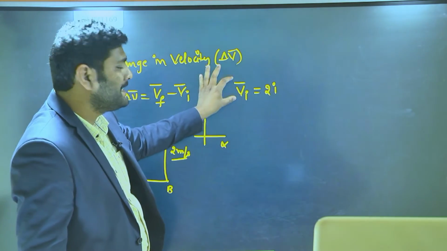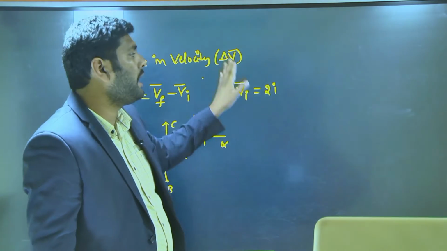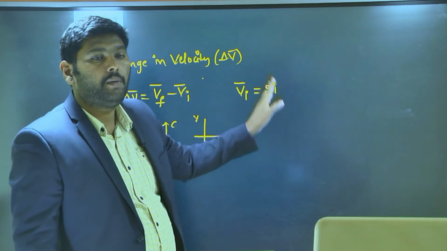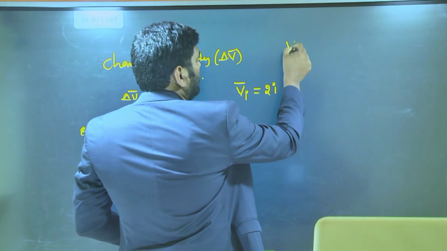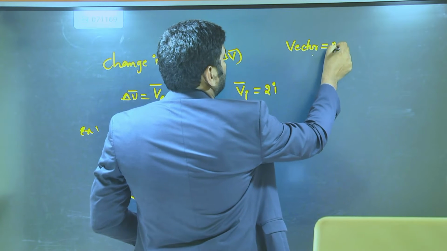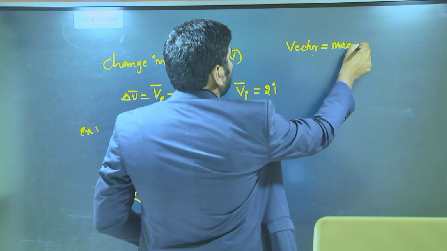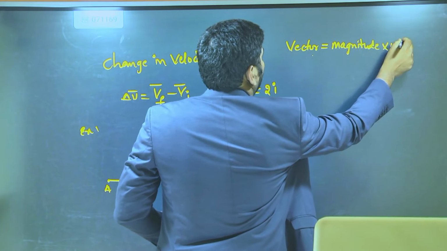Velocity is a vector form. A vector is always represented as magnitude into direction, so I'm writing here: vector is always represented as magnitude into unit vector.